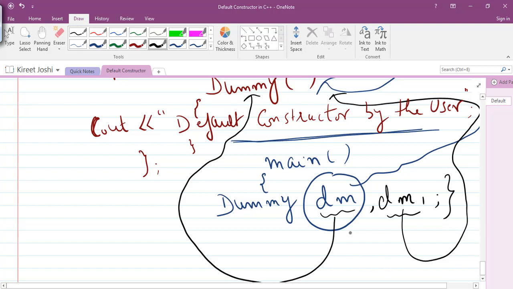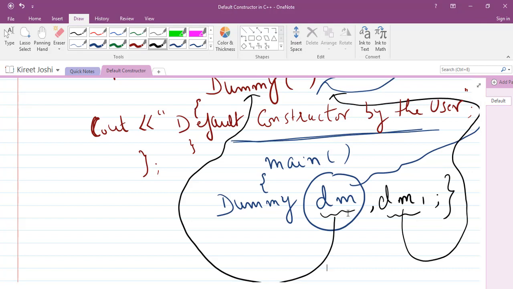So if we create n objects, then for n objects, n times, this line you have to remember. It means that for each object, this constructor is invoked separately. For dm, the constructor is invoked. For dm1, this default constructor is invoked. For dm2, this is invoked. And if there are n objects, then for each object this constructor will be invoked each time. So this you have to remember.